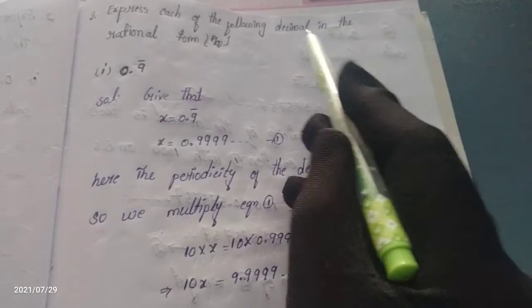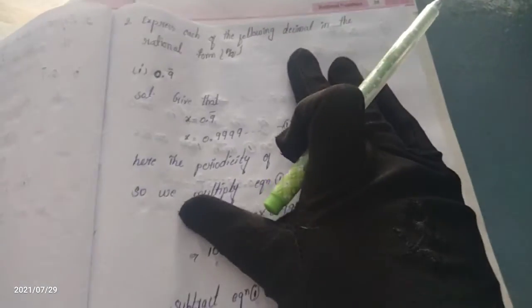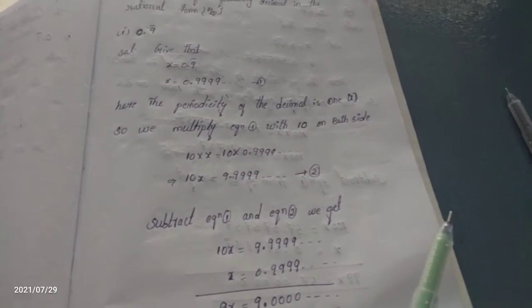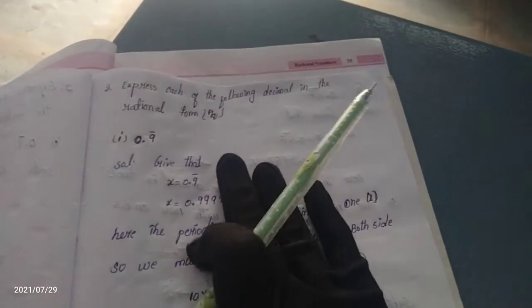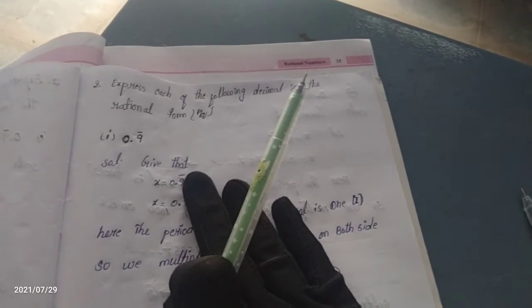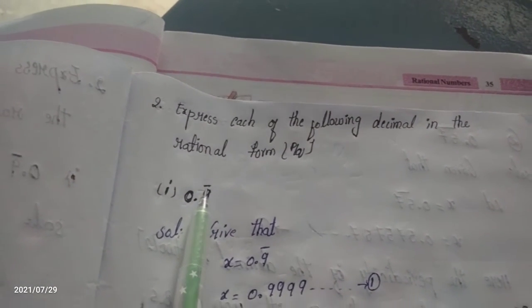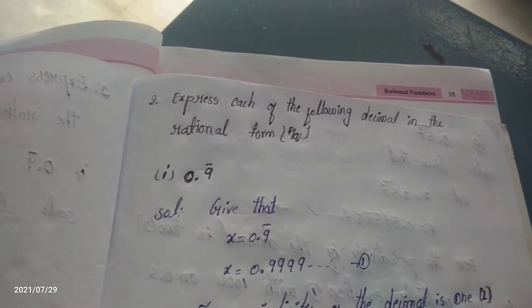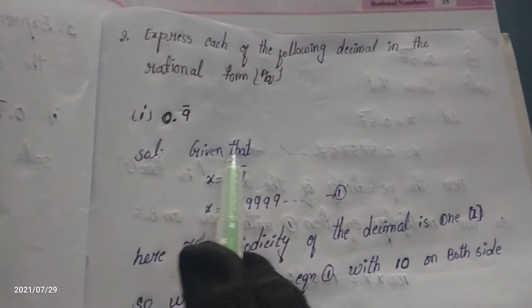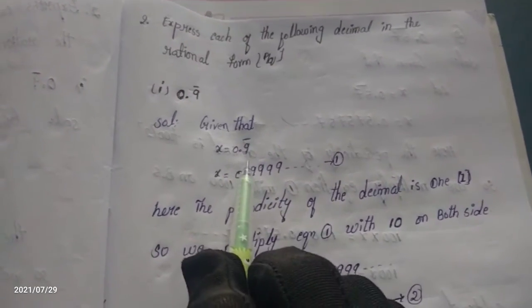Now express each of the following as a rational number. Because there is a bar, we just have to do the long process. This is the process we have to apply to convert this decimal number. One by one, I am explaining, so listen carefully. The first question is 0.9 bar. What is meant by bar? Whatever number is under the bar, that number is repeated. First write what is given. Whatever is given in the question, write that in the answer under given, and afterwards proceed.